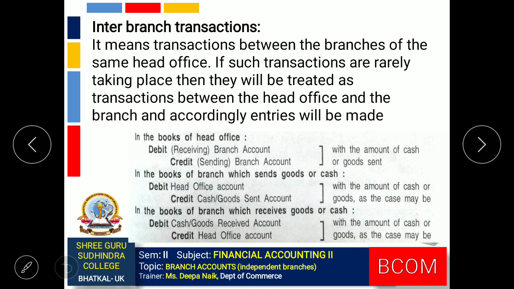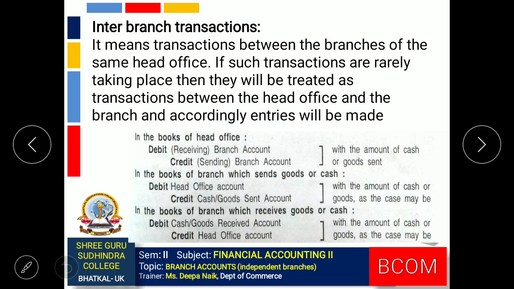Last one, inter-branch transactions. Inter-branch transaction means transaction which takes place between the branches of a business. Under one head office itself, there might be various branches which are operating, and when they transfer cash or transfer goods from one branch to another, it is called inter-branch transactions. If these transactions are on a regular basis, each individual branch will maintain a current account of the other branch. So there is no adjustment needed.